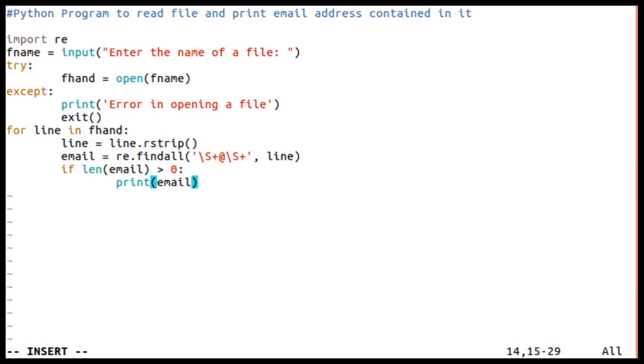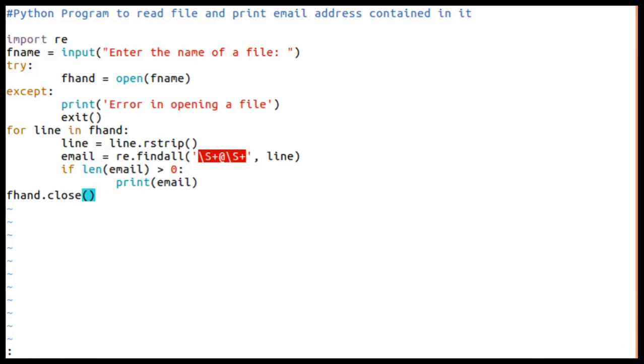This will be repeated. If any strings match this expression, they will be extracted and printed here. This will be repeated for all the lines in a file, and once all the lines are over, we can close the file by using the method f.close. So this is a very simple program to read a file and extract email addresses from it.